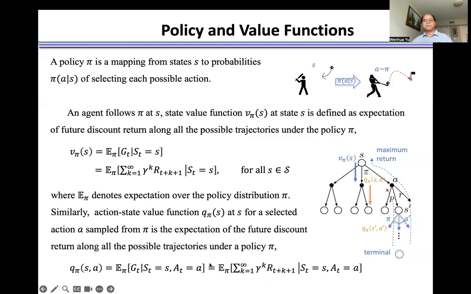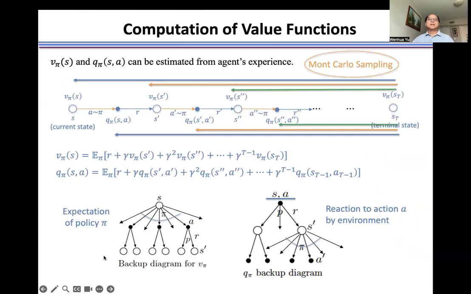We calculate the expectation of these future discount rewards over all the trajectories under this policy pi, and we get this action state value function. And then we can use Monte Carlo sampling to estimate the state value function and the action state value function.